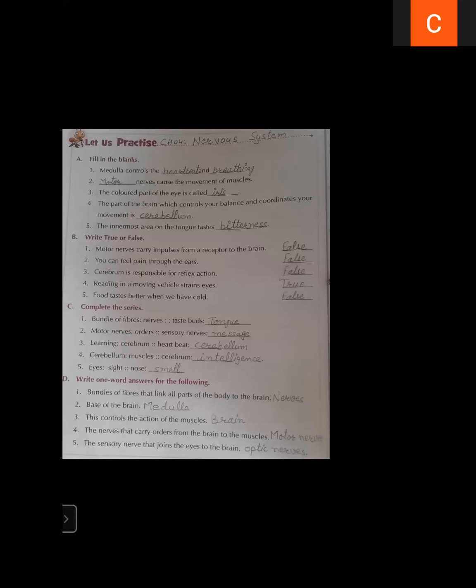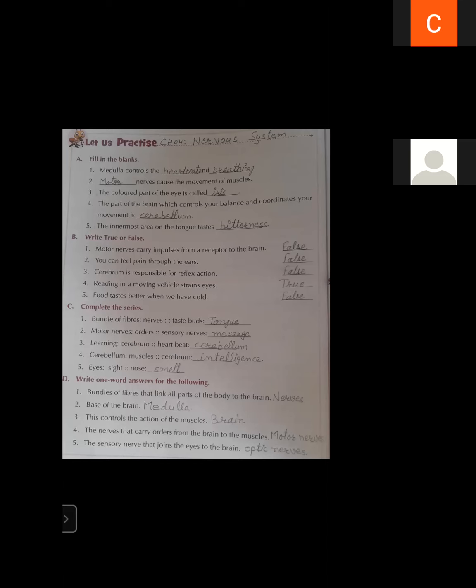Nerves. Base of brain, medulla. This controls the action of muscles. Actions of muscles are controlled by the brain.